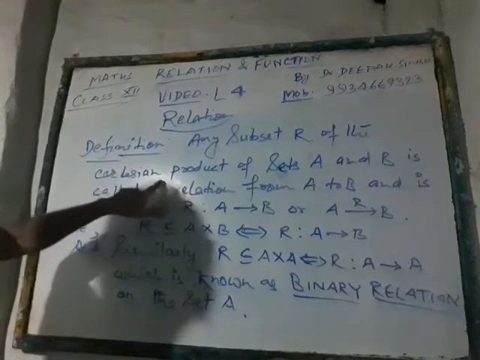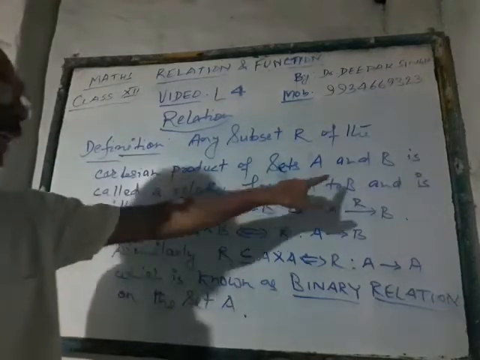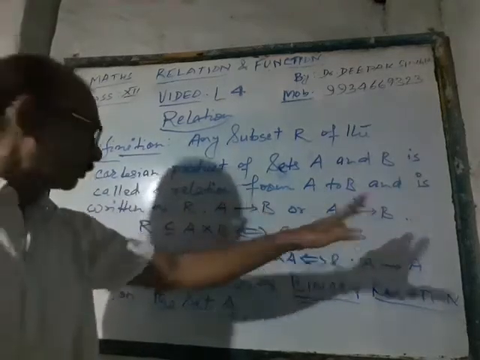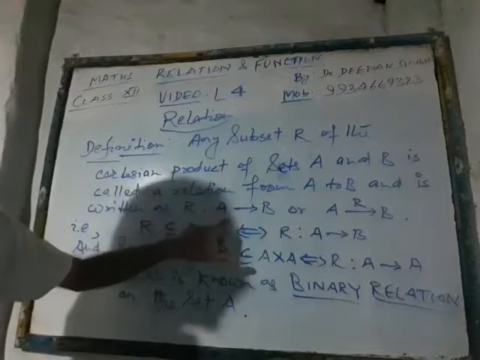Any subset R of Cartesian product of sets A and B is called a relation from A to B, and is written as, you just see the symbolic.